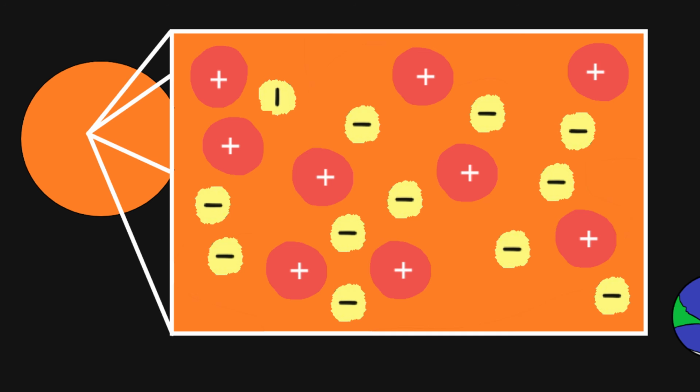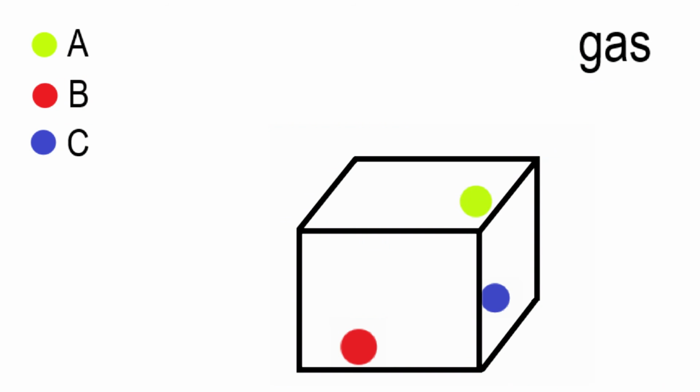Now, let's return back to gases. Imagine we have a box with 3 particles of any random gas. The particles are A, B, and C. Each of these particles has some energy. It doesn't matter what kind of energy it is, it just has it. And let's suppose that that value of energy possessed by each particle can only take on specific values. It can't be anything random.